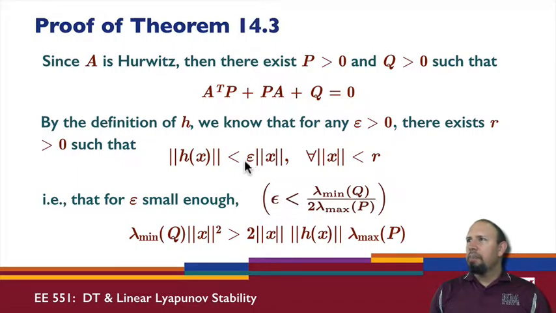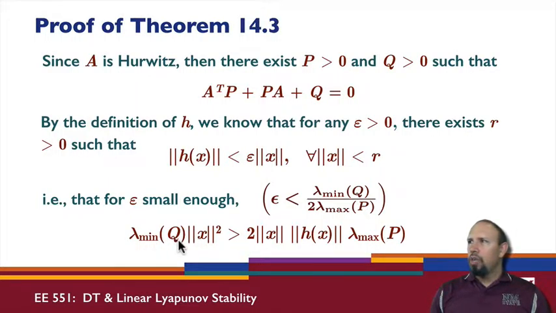I'm going to choose epsilon less than this quantity. This inequality can be shown to be written as this inequality.